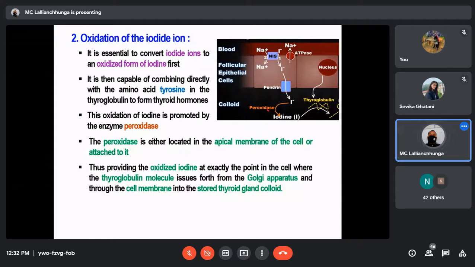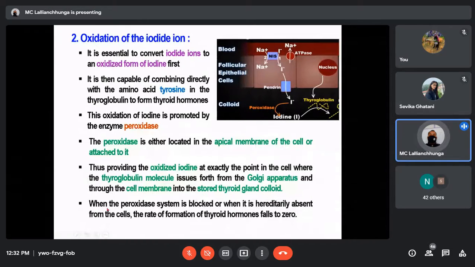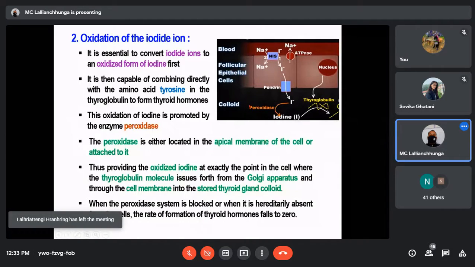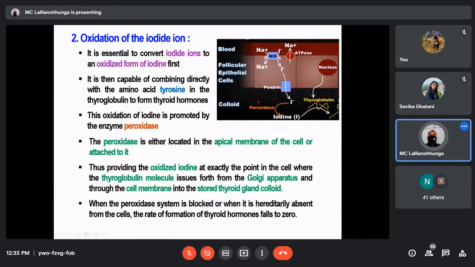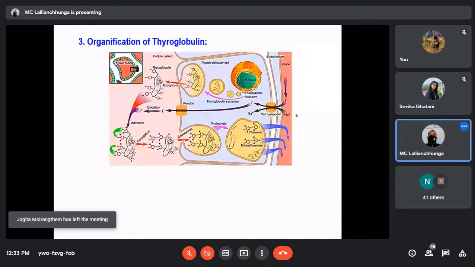Now when the peroxidase system is blocked, or is hereditarily absent from the cells, the rate of formation of thyroid hormones falls to zero. Suppose due to some reason the peroxidase is deficient, whether hereditary or for some other reason. That means iodide cannot be oxidized, and because of that, formation of thyroid hormones will also be zero.